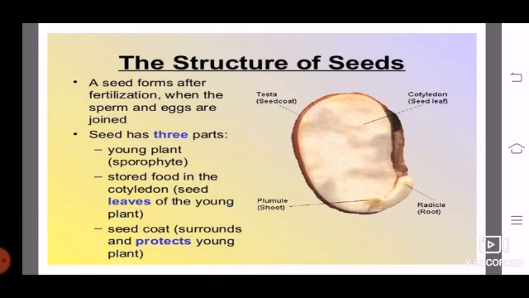Cotyledon means the seed contains the single cotyledon or the dicotyledon. Single means the monocotyledon, and di means two, means the dicotyledon. Monocotyledon means an embryo with a single cotyledon, and dicotyledon means an embryo with two cotyledons. Like for example, gram, जो हमारा चना होता है, it is a dicotyledon. Why? Because it contains the two cotyledons. Understand, all of you?